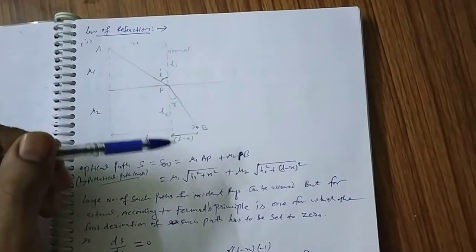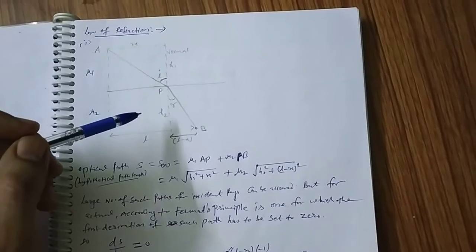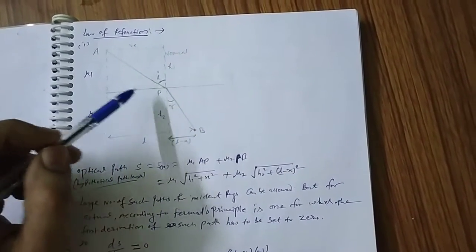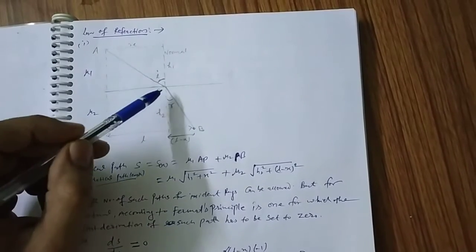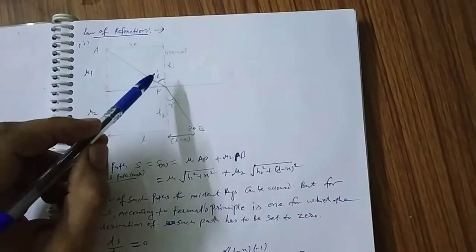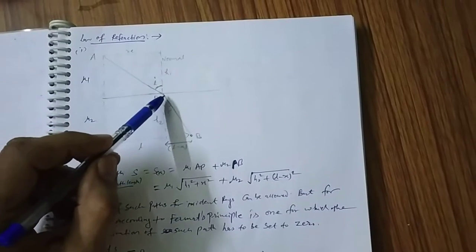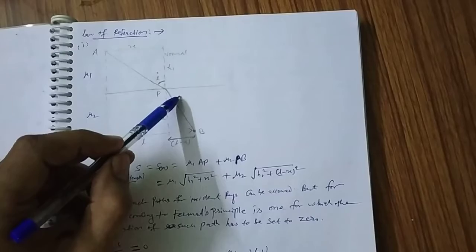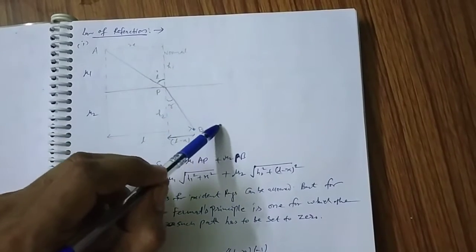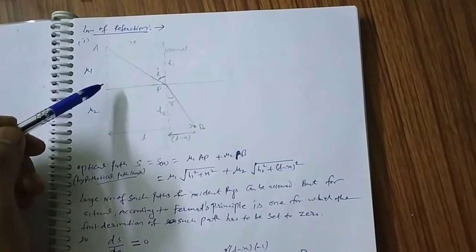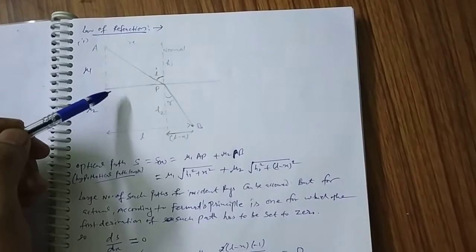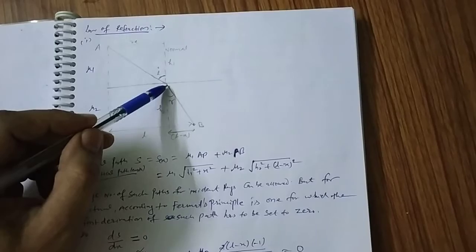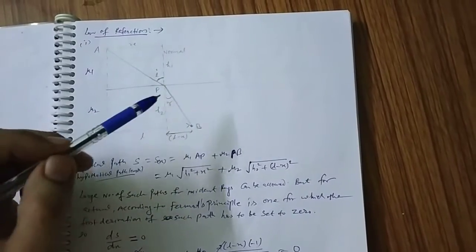In other words, in the absence of this other medium, the incident ray may have followed this path, but here is another medium of refractive index mu2, so it slightly deviated from its original path.